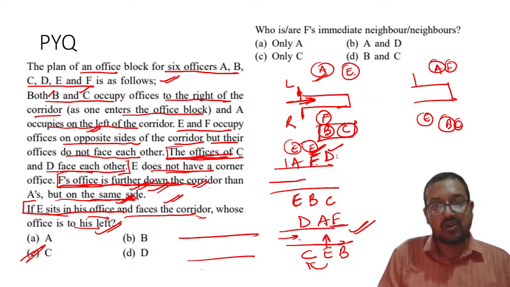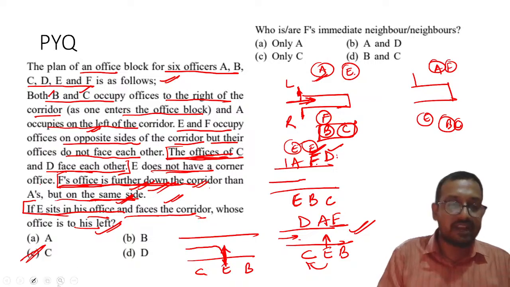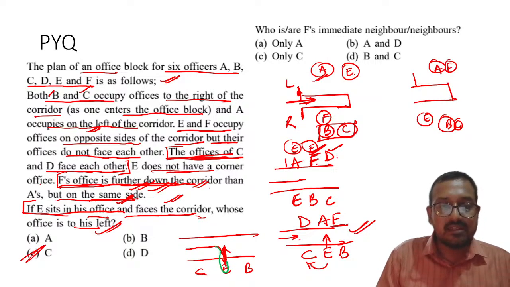Let us say this is the corridor. C's office is here, E's office is here, B is here, right? He will enter the corridor, he will enter his chamber and he will sit. And how will he sit? He will be facing this side, right? When he is sitting on the chair, he will be facing this side, right?